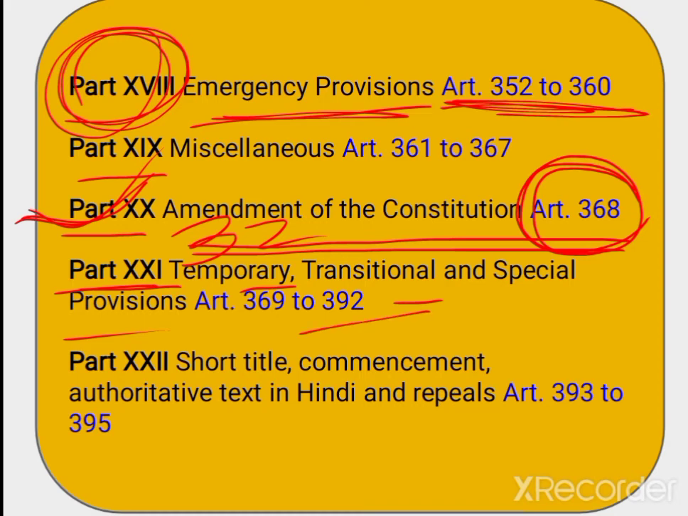Okay, and next part, that is Part 22, and it deals with short title, commencement, authoritative text in Hindi, and repeals. These all are included in Part 22, and it deals with articles 393 to 395. Okay, so these are all the parts. Now we will learn our tricks to remember all the parts, right?